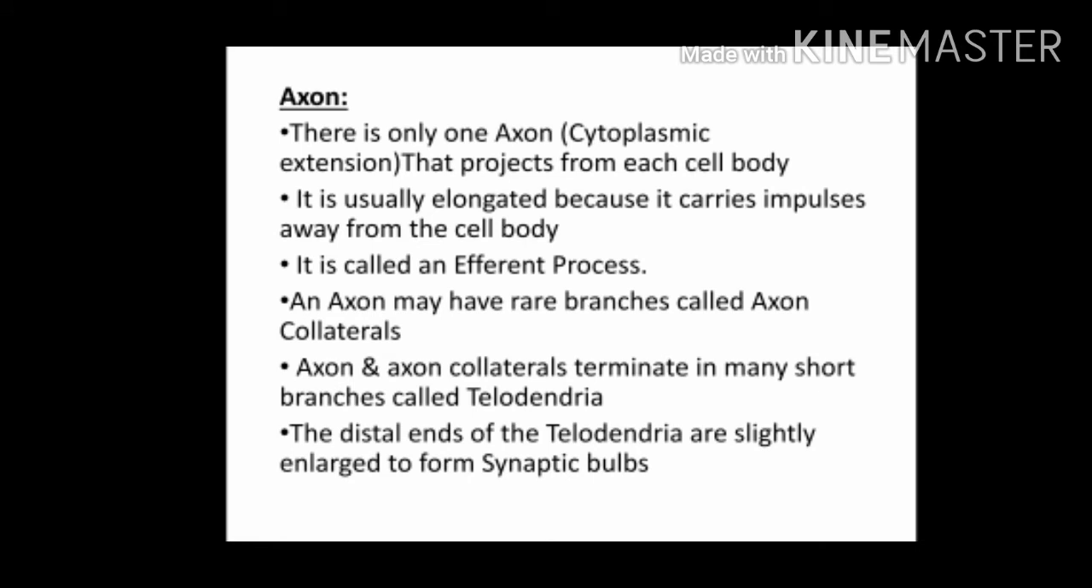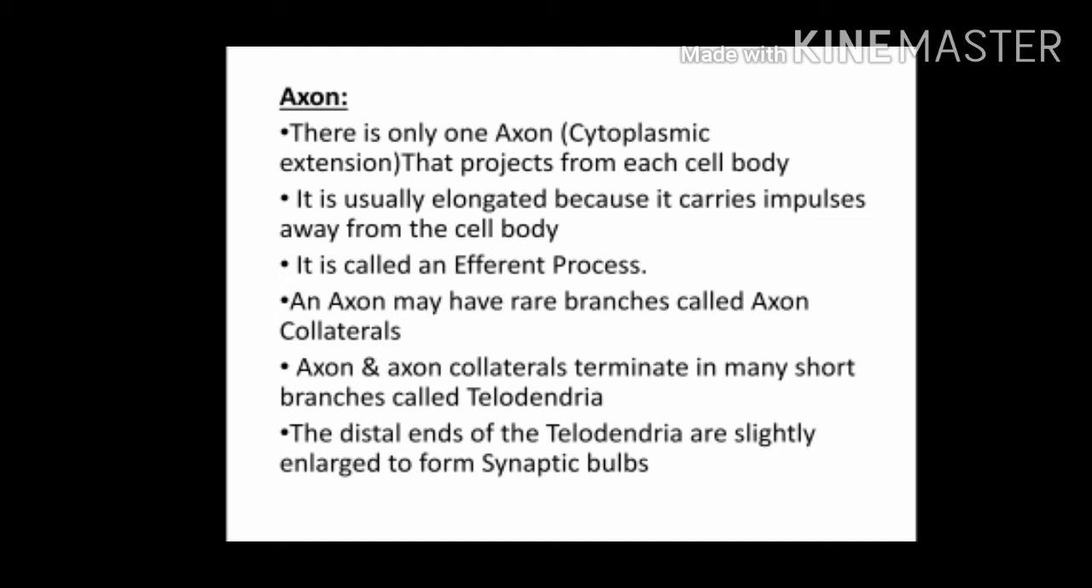Coming to the third part of the neuron, it is the axon. Usually, neurons contain only one axon. There is only one axon that projects from each cell body of the neuron. The axon is usually elongated because it carries impulses away from the cell body. Hence, it is called an efferent process.